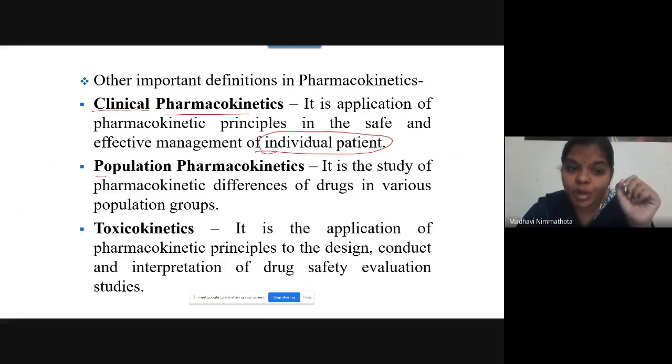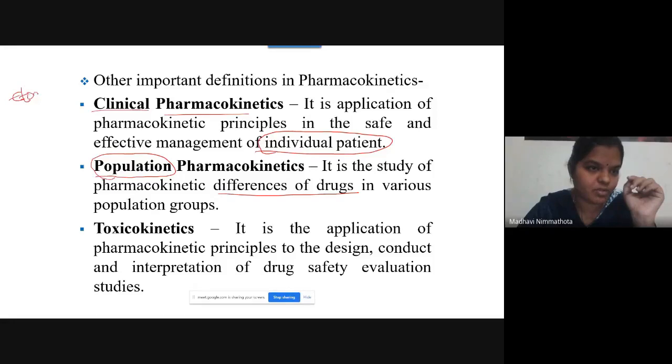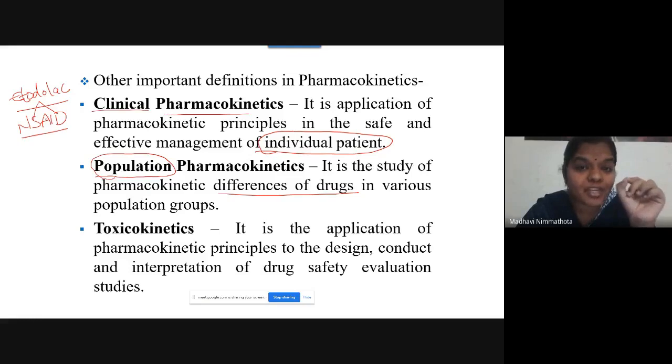And what do you mean by population? Population is nothing but more than one, right? So it is the study of pharmacokinetic differences of drugs in groups. Suppose you have to test one drug, that is Etodolac. It is an anti-inflammatory drug, an NSAID. So you want to test the pharmacological effect or therapeutic effect of this drug.